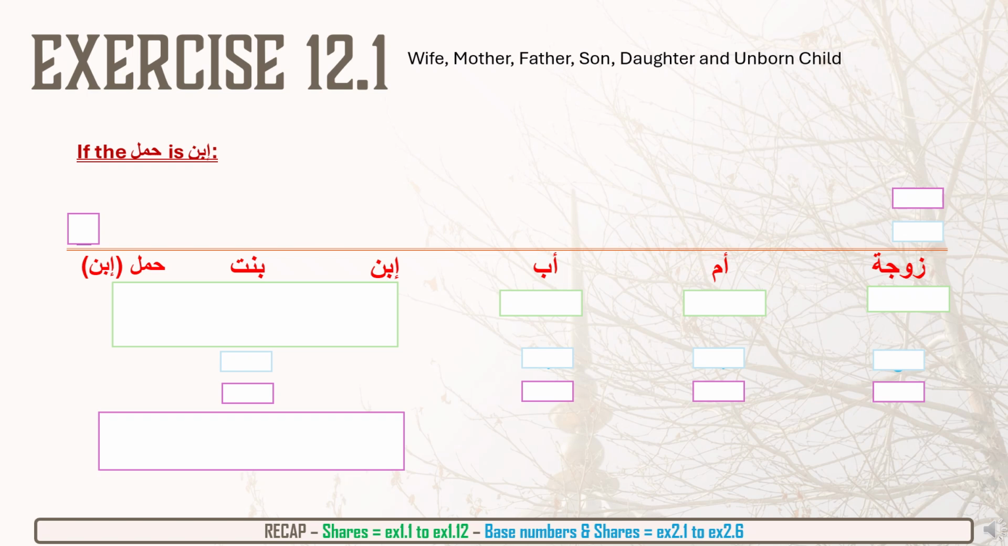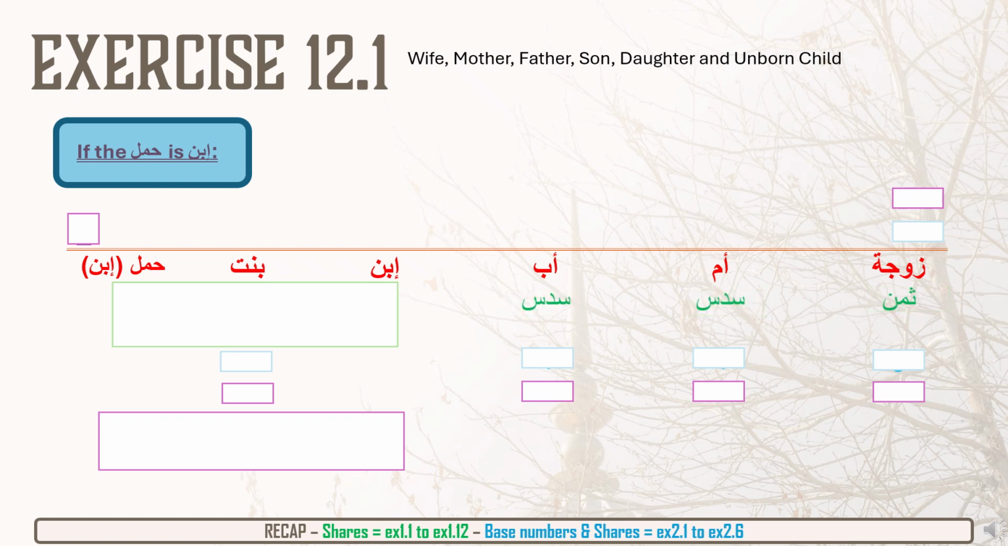If the Haml is a son. So if we do that scenario first, the wife will get a thumun since there are children. Mother will get sudus, father will get sudus, both again because there's children. And the children, the son, daughter, and the unborn child who we are assuming to be a son, will get lidhakar. Next, we need to choose a base number. The base number will be 24.